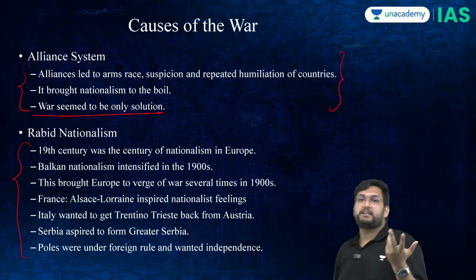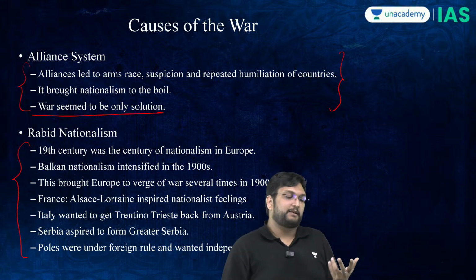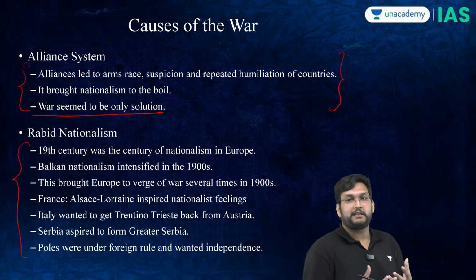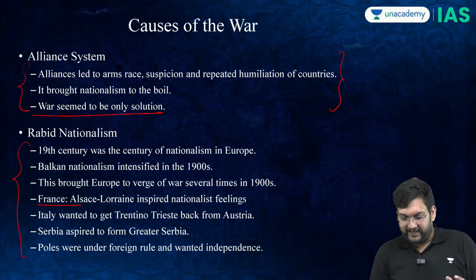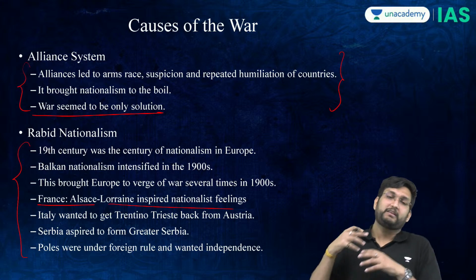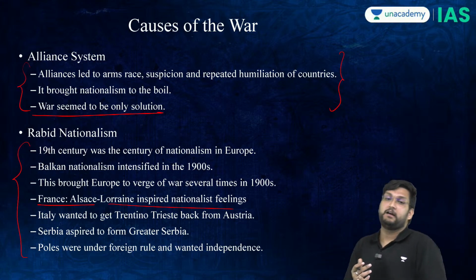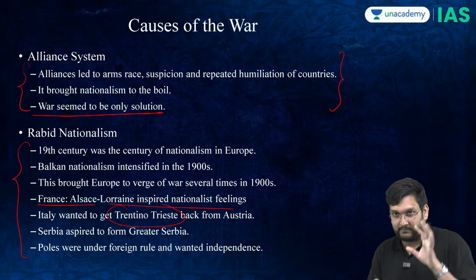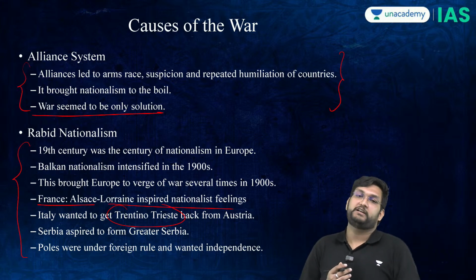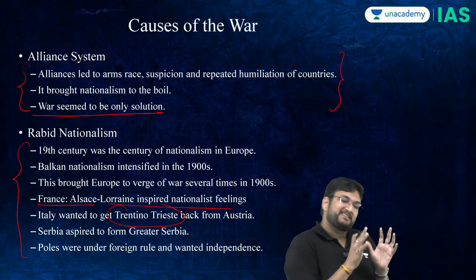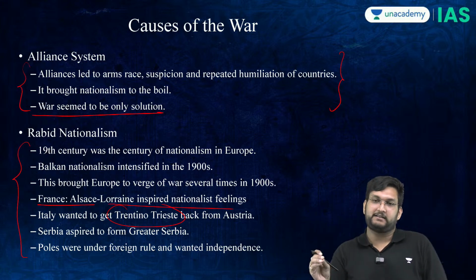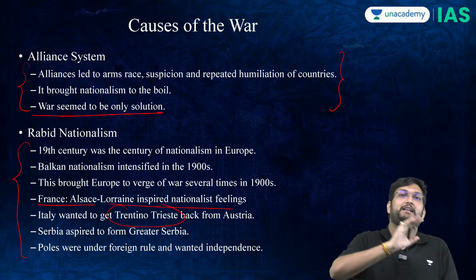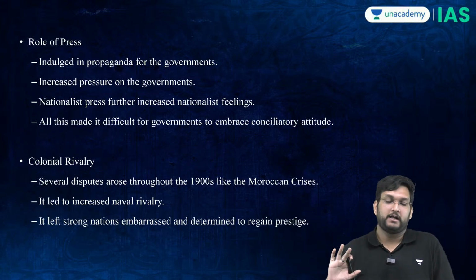Rabid nationalism did not really work properly, as the Serbians wanted Bosnia, the French wanted Alsace and Lorraine. Italy also had a grudge with Austria over an area called Trentino-Trieste. Remember this. This will help you understand how the Italians entered. Serbians are the notorious ones here. Basically, Serbians started this war and then stood at the corner and saw the whole world fight over it.